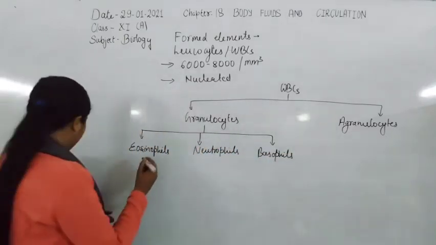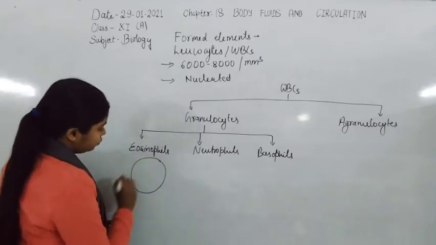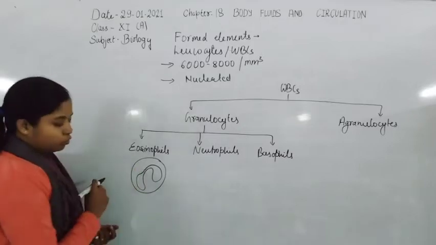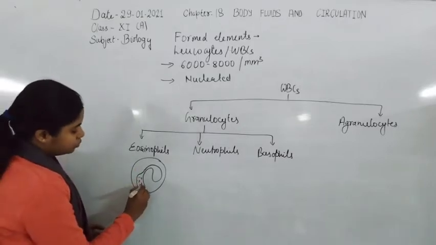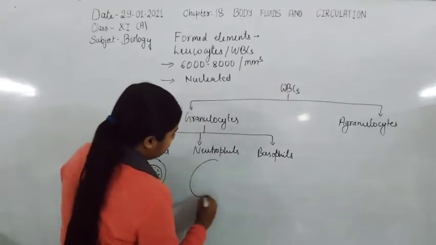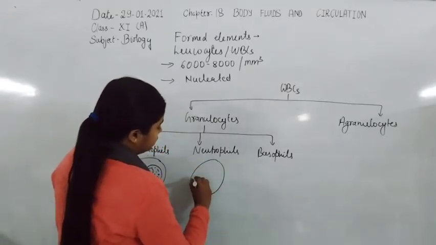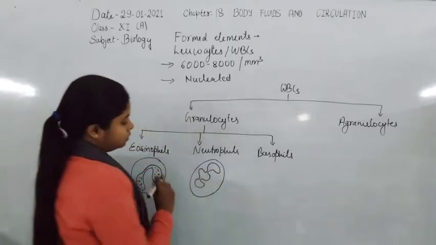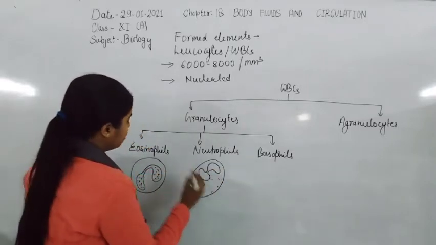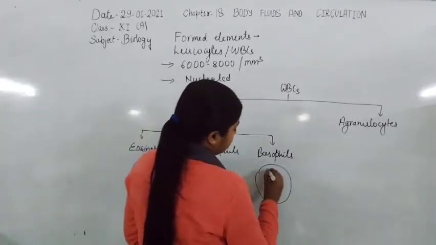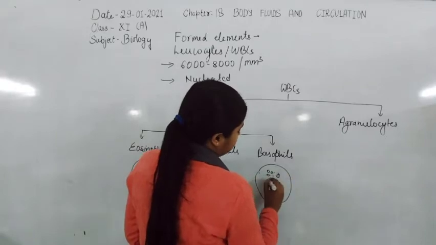In eosinophils the nucleus occurs in two lobes. Here are two lobes. In neutrophils the nucleus is present in a multi-lobed structure, like this, more than two lobes, and here the nucleus will be present in different lobes, in granules.